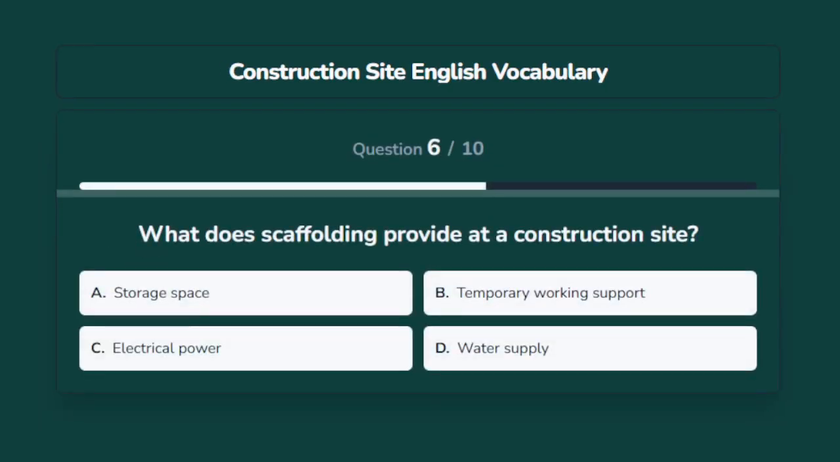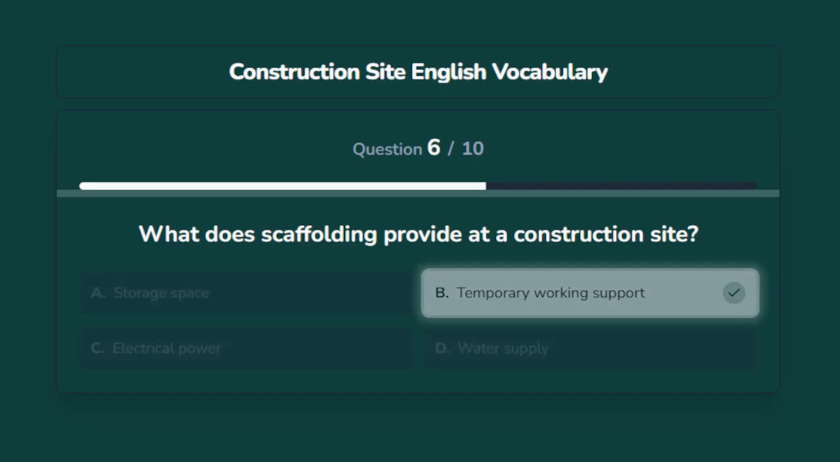What does scaffolding provide at a construction site? Options are A. Storage space, B. Temporary working support, C. Electrical power, D. Water supply. The correct answer is temporary working support.